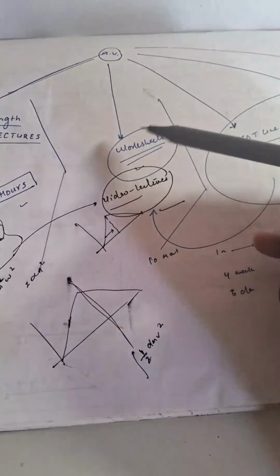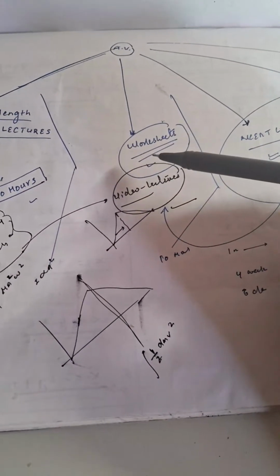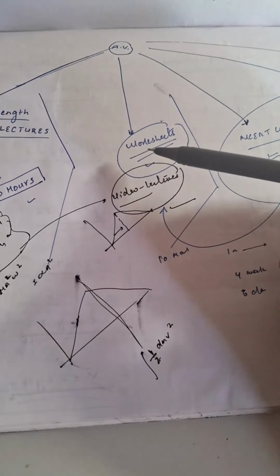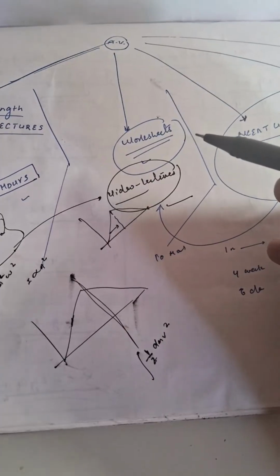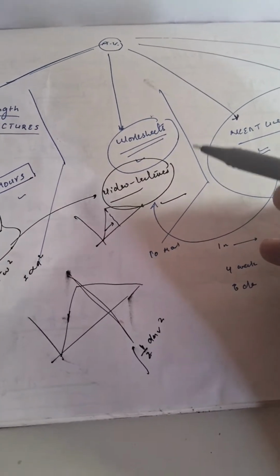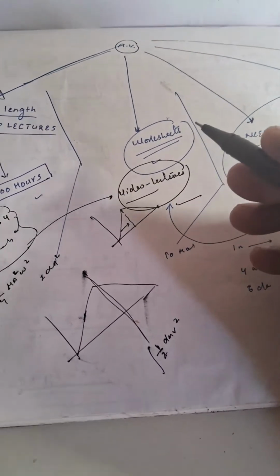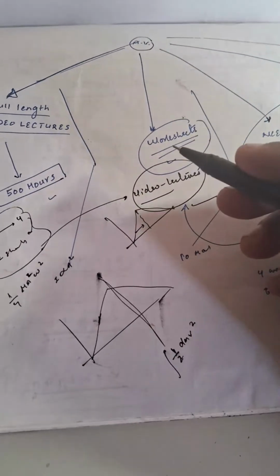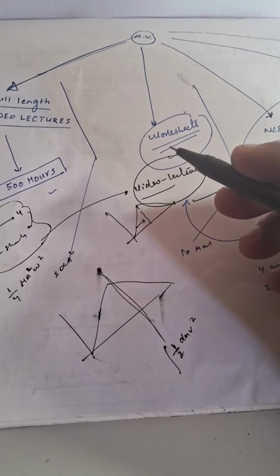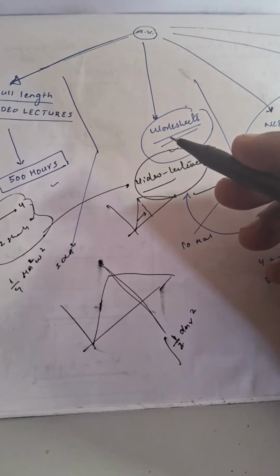Then we offer worksheets. Worksheets are categorized level wise, into three levels: level 1, level 2 and level 3. And if you want to go beyond that, there are other higher levels also, but the first three levels are sufficient for average scoring in physics in JEE and NEET.